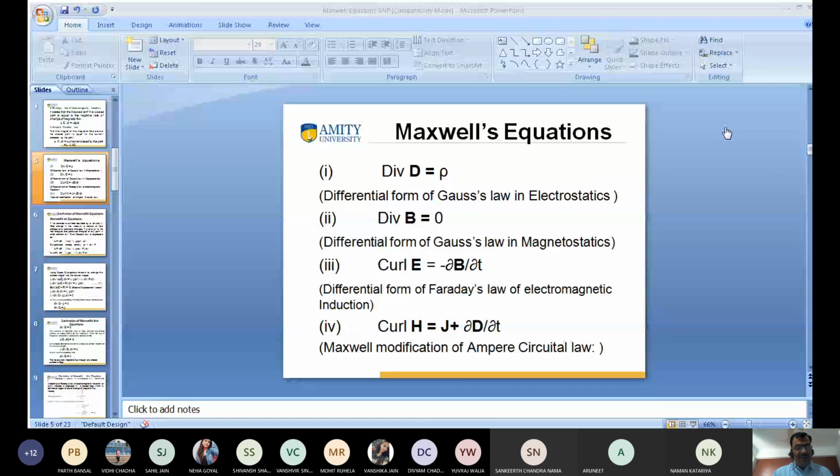Nibir, absent. Parth Bansal present. Okay. Bhabya Singh? Present, sir. Okay. Thanks to all of you for your nice cooperation.